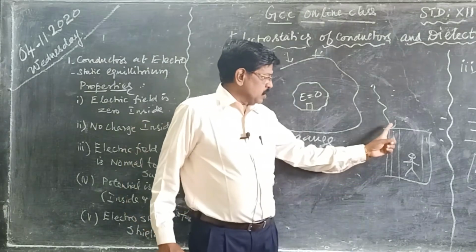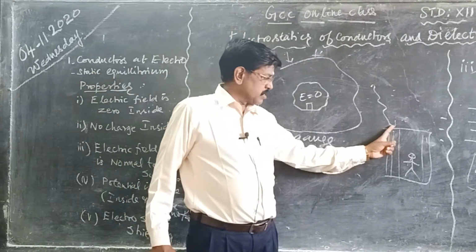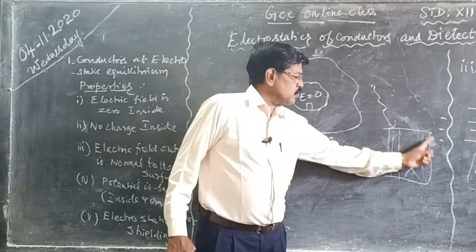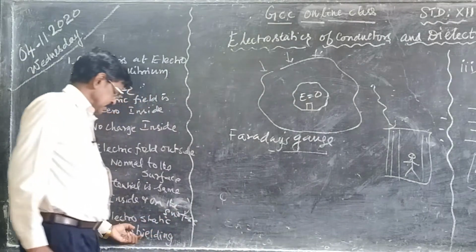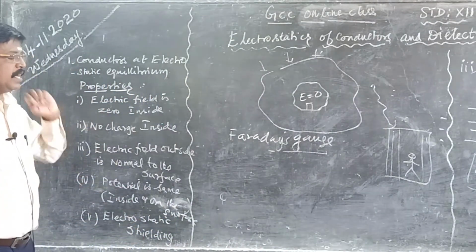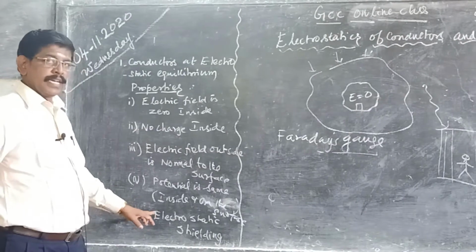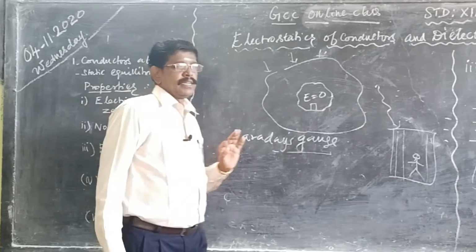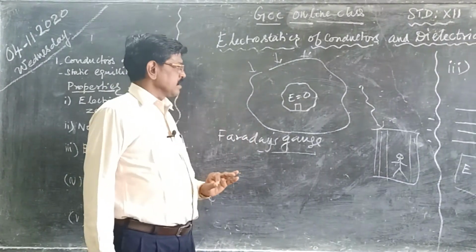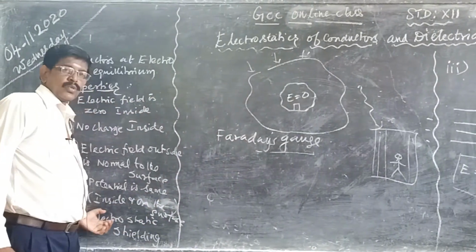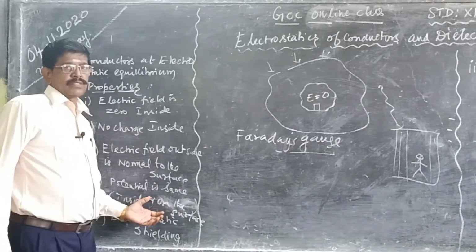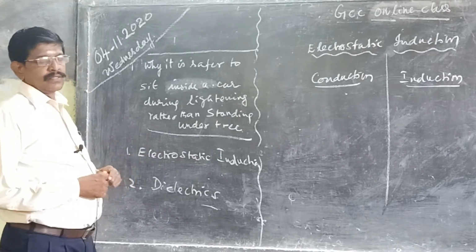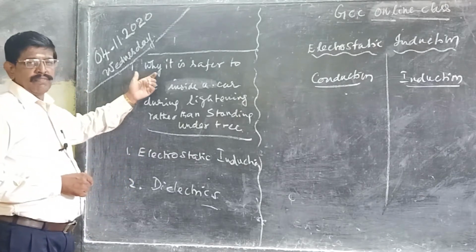Even though the electrical disturbance, very heavy voltage, is there, the person may not be affected. Why? Because this will act as a shielding, that means preventing from the electric field. So this is known as electrostatic shielding. Prevention of any material from the electrical disturbance is called electrostatic shielding. This is a very important, often asked question.